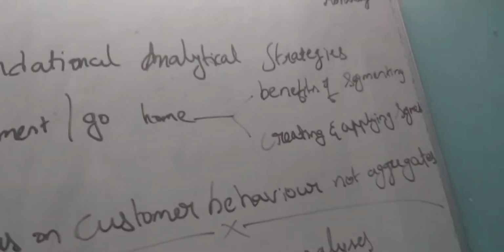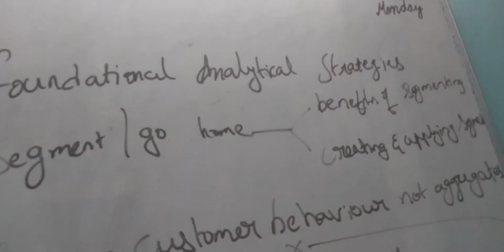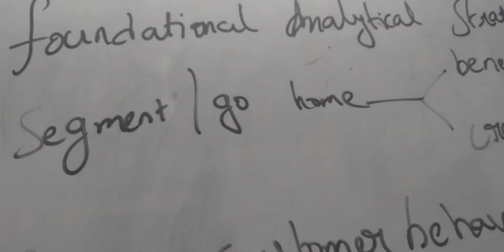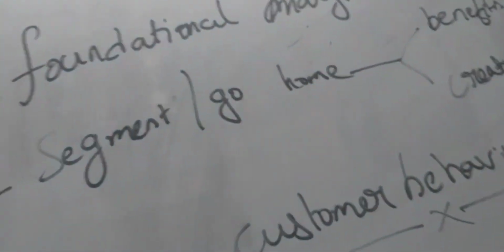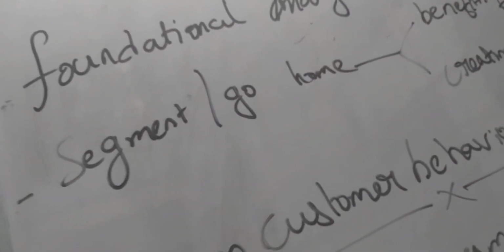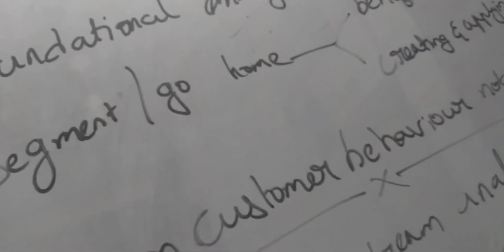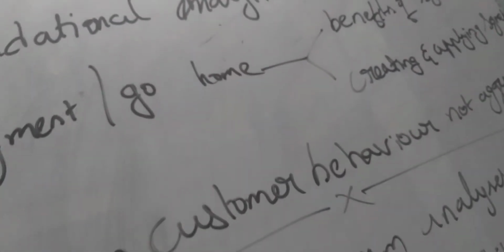But now we'll start with this topic, that is foundational analytical strategies. I hope you can see. So, what are different analytical strategies that we actually can see? First thing is, as we even discussed earlier, go for segmentation. If you are going to use your data properly in an effective way, which is very productive and which leads you to reach your objective, then you must go with segmentation, right? If you are not going for segmentation, that means you are just going home, that is you lost. You cannot survive in this competition.